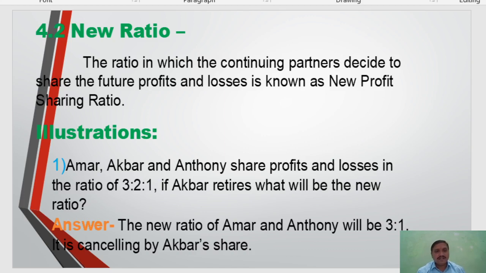When Akbar retires, the new ratio of Amar and Anthony is found by cancelling Akbar's share of 2, leaving 3 and 1. The new ratio of Amar and Anthony will be 3:1. It means Amar gets 3/4 and Anthony gets 1/4 share. That is the new ratio of Amar and Anthony: 3:1.